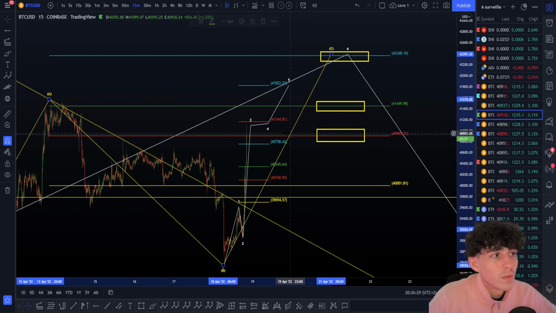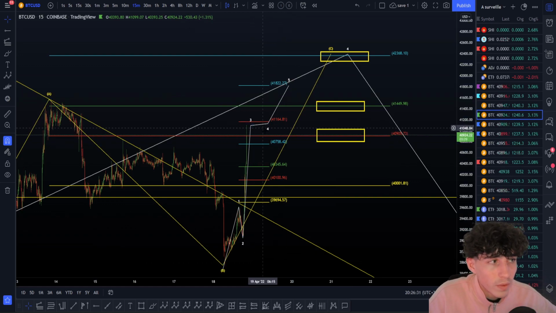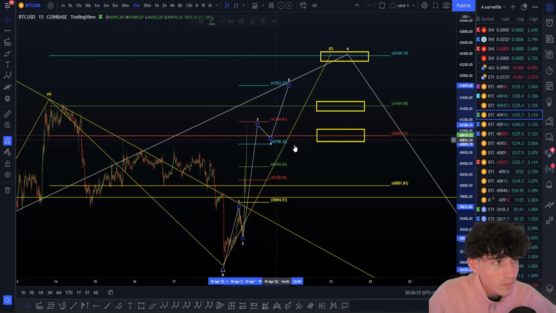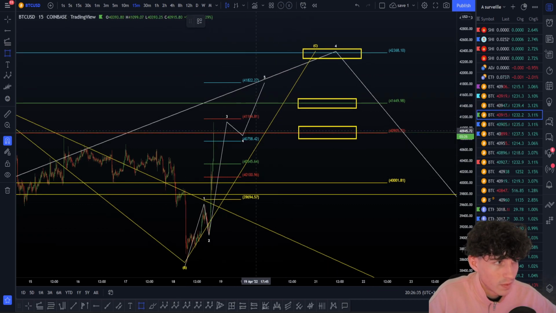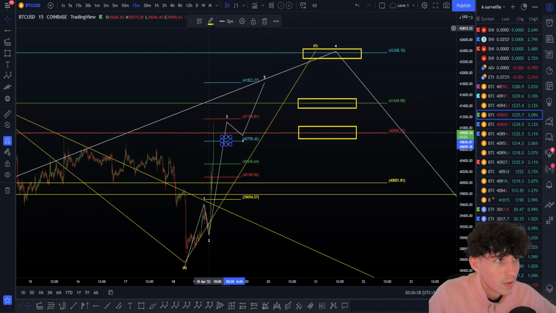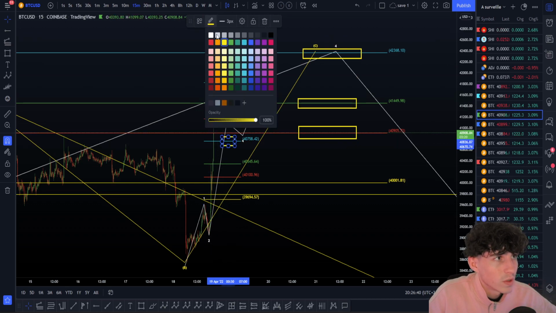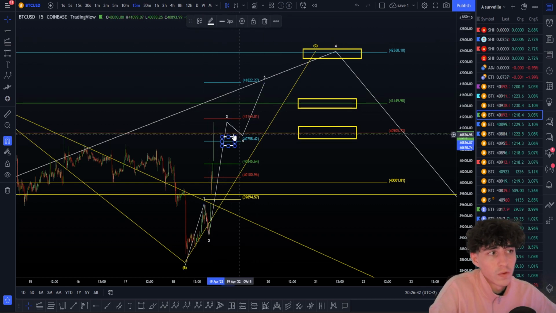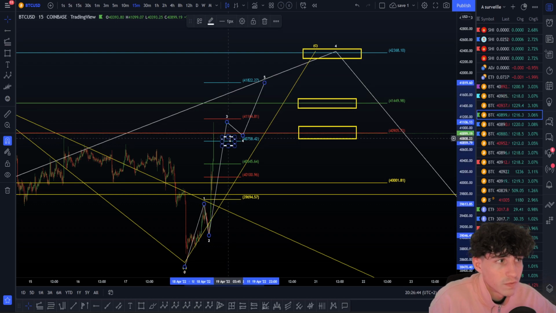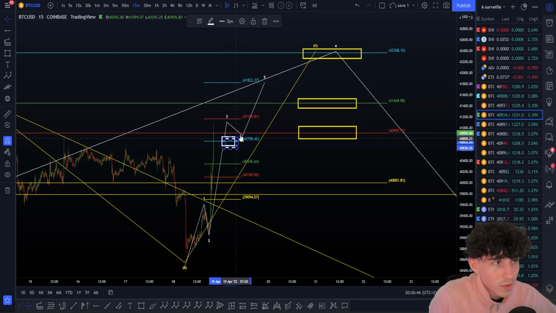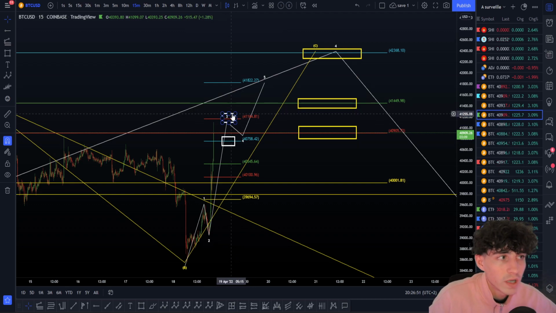wave 3 target. Okay, we're going to say that the wave 3 top is done. Now I'm going to show you the next targets, but just in case this top is done, I'm going to show you the targets first of all. I'm going to use some white squares here, the same as the colors, to show you the possible stops if we're in these waves. So first target 1.618 here, so we can stop from where we are at the moment. If we have to push high, we have the 200% here. That is the next target of the wave 3.